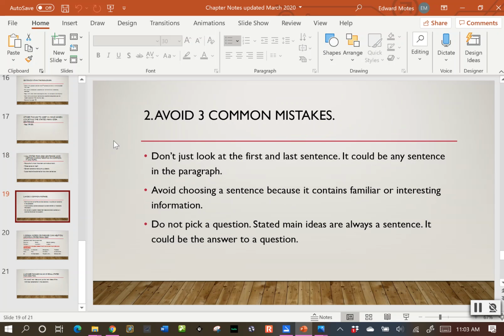And then don't forget to avoid the 3 common mistakes. All right, don't just look at the first and last sentence. It could be any sentence in the paragraph. You want to avoid choosing a sentence because it contains familiar or interesting information. And never pick a question. Stated main ideas are always going to be a sentence, but it could be the answer to that question.